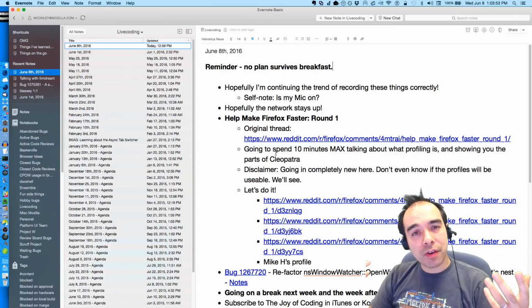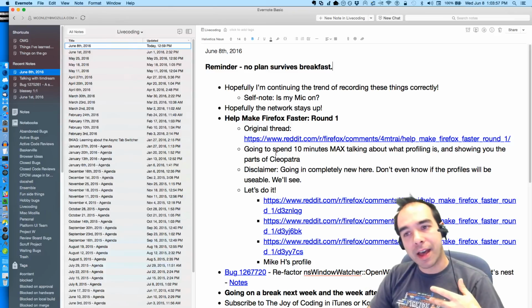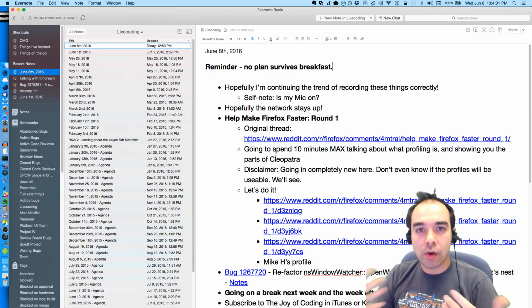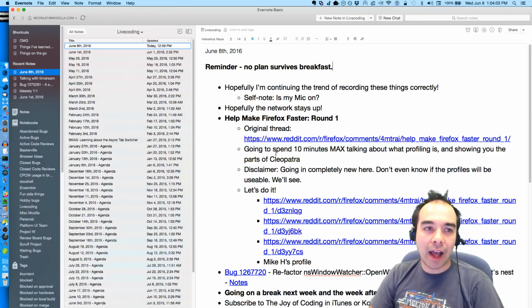I'd been seeing a bunch of posts of people saying, Firefox is slow. How can I make it faster? Why is it so sluggish? It should be faster. How come it's gotten slower and slower and slower? And I wanted to help.